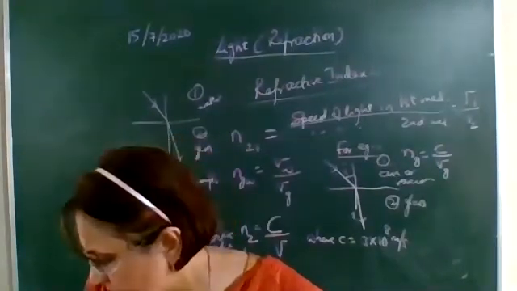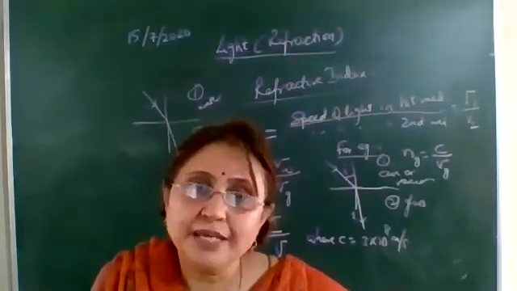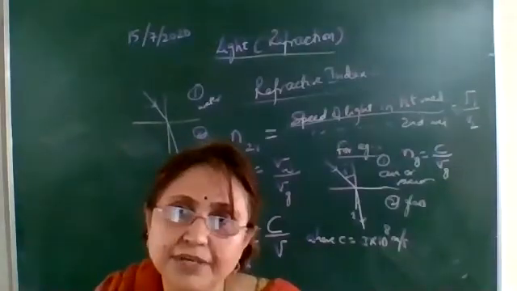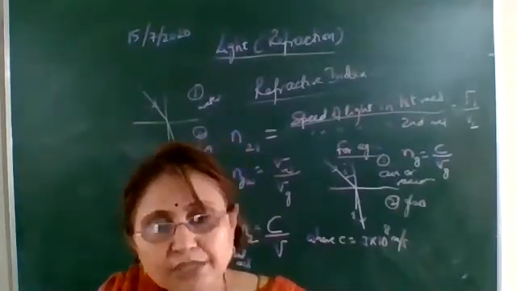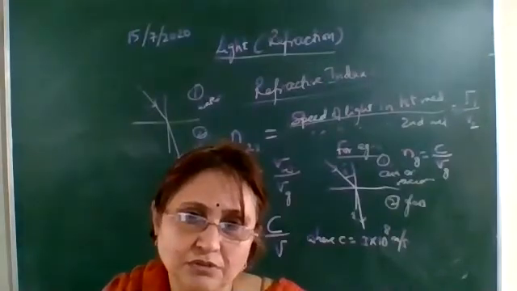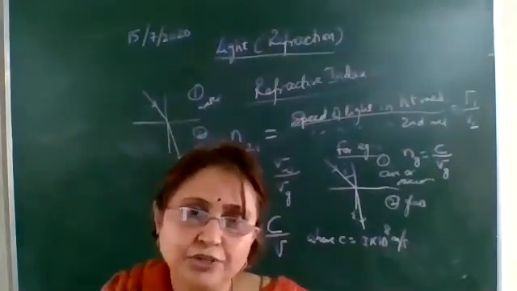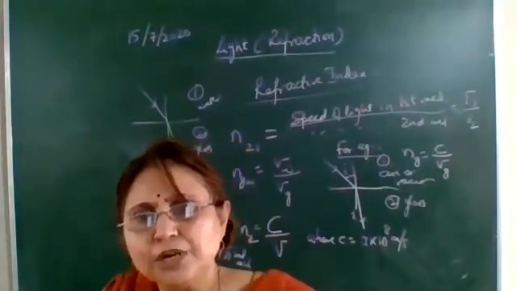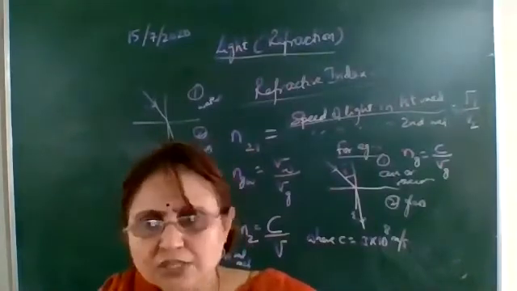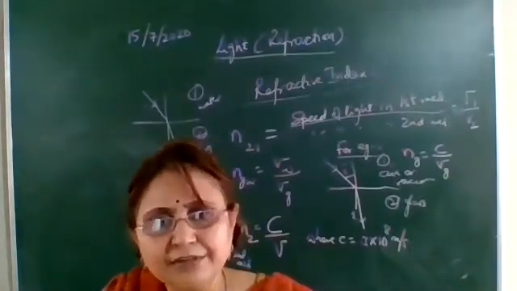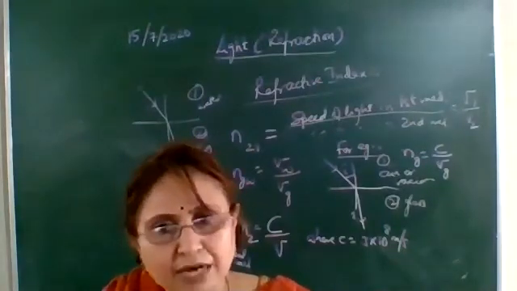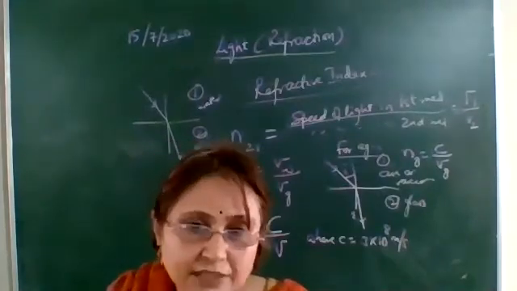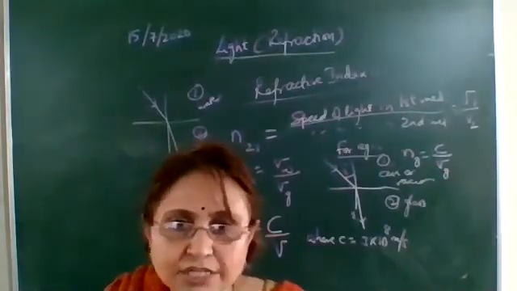Okay, now here, there's one table made on page number 175. The refractive index of some material media are given over there. No need to remember all these values. For air or vacuum, it is 1. For vacuum, it is 1. For air, it is 1.0003. So for air or vacuum, we'll take the refractive index to be 1. And for the other media also, the refractive indices are given. No need to remember all these values.